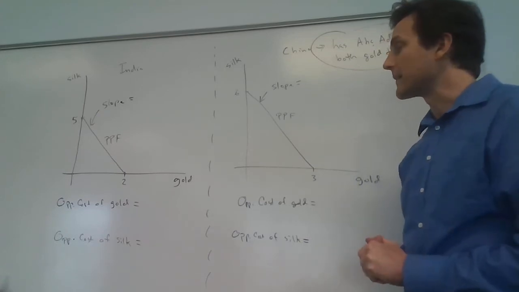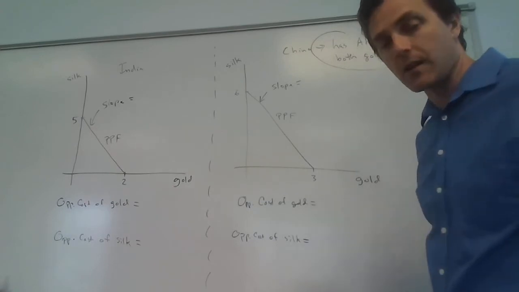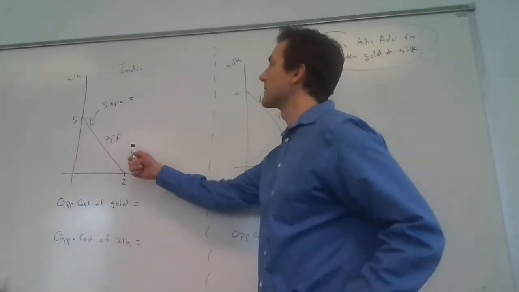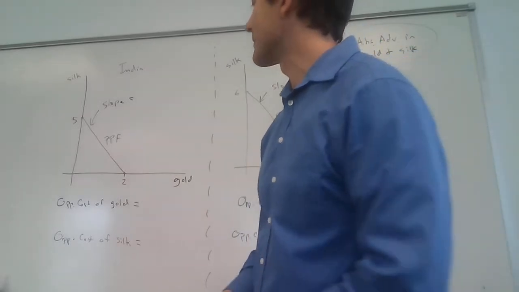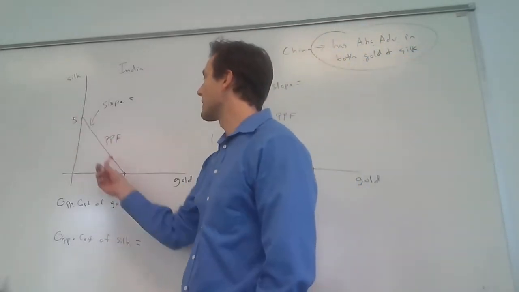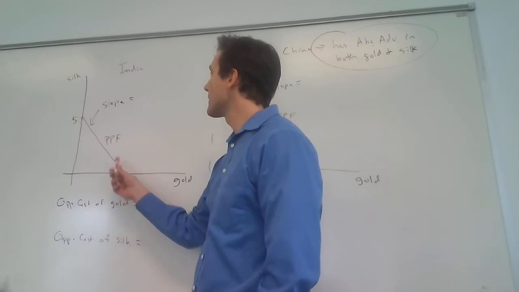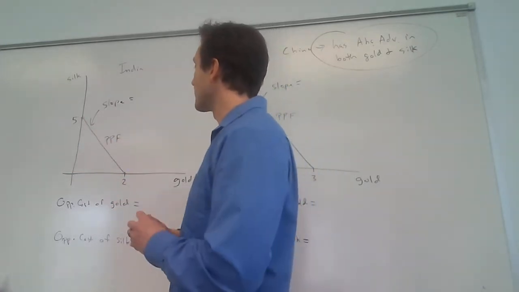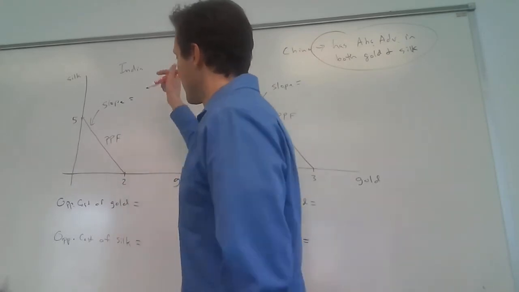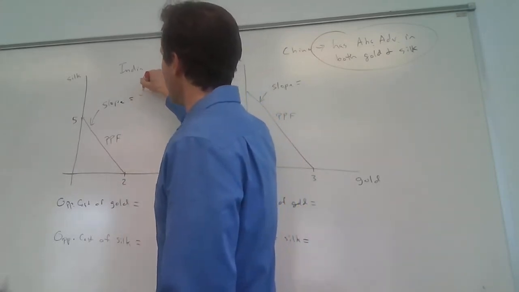So let's think about India. Here we've got their production possibility frontier, and for the slope, imagine going from one intercept to another. You can see that the rise is -5 silk, tons of silk, and the run is +2 tons of gold.